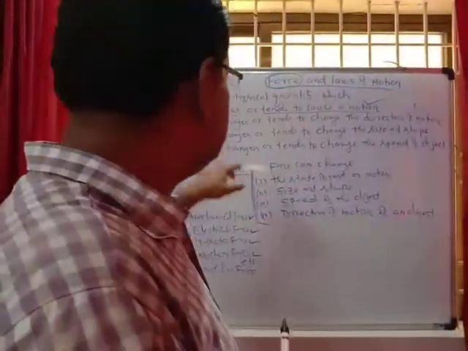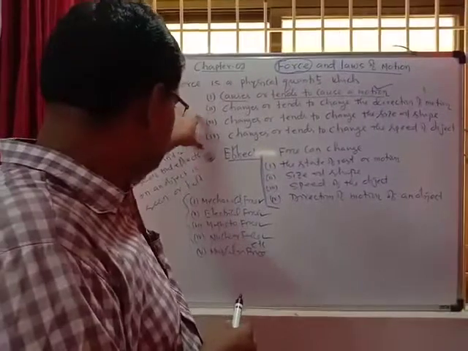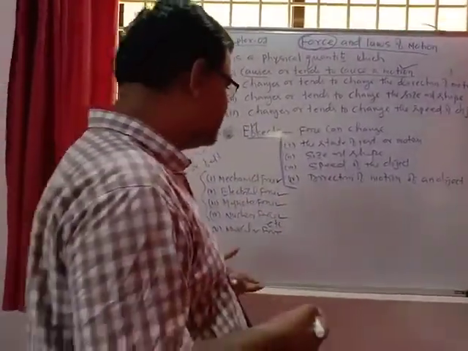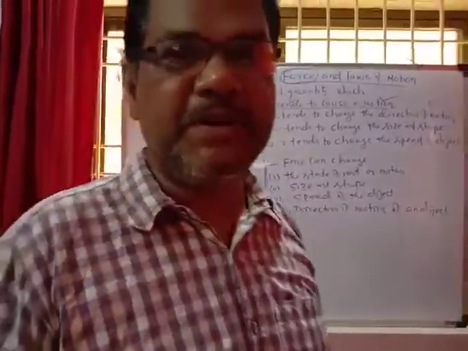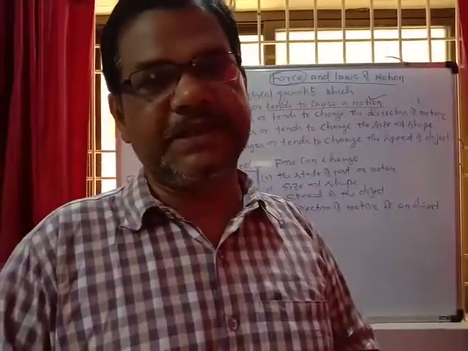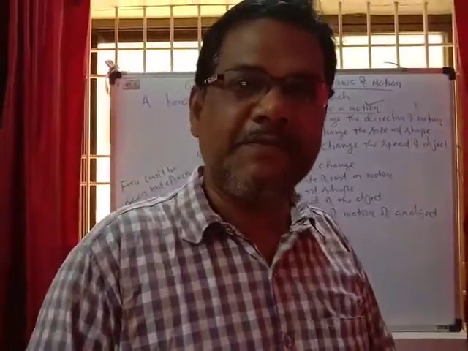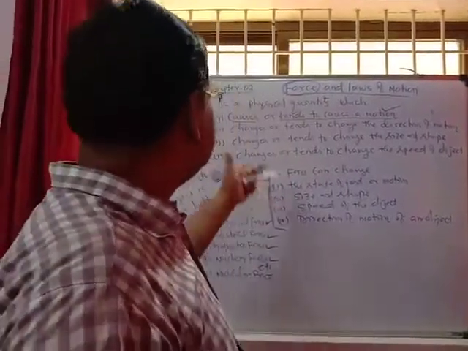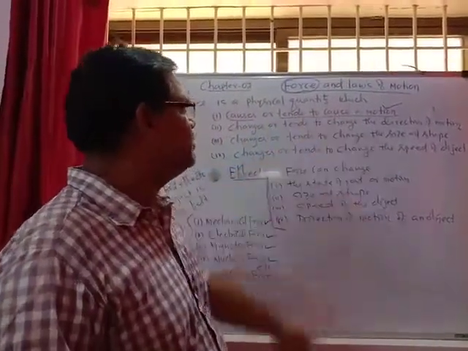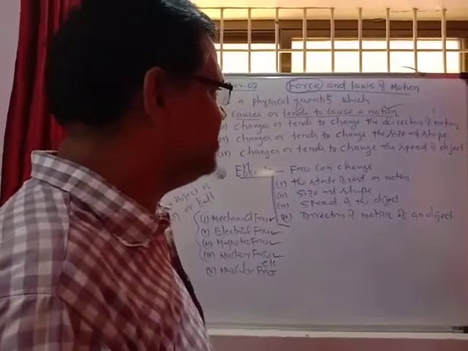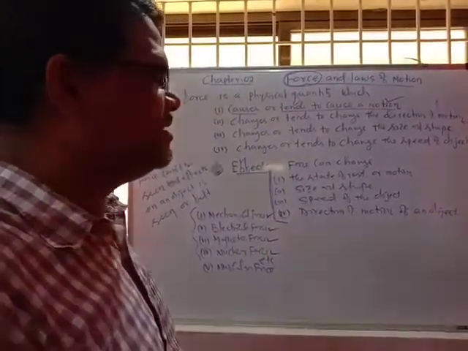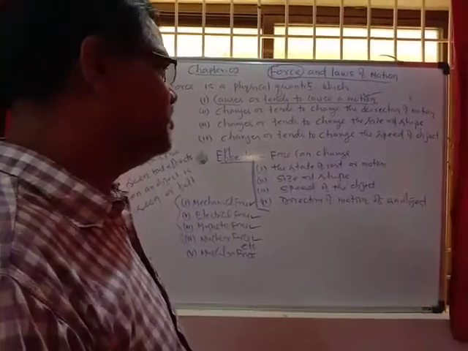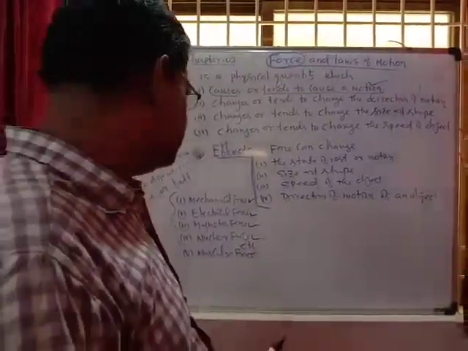So that is all about forces, and you know that different types of forces are there. Ultimately, in a single sentence, you can say force is nothing but a pull or push on the object. Or you can say force is the external agent which causes or tends to cause the motion, changes or tends to change the direction of the motion, changes or tends to change the size and shape of the body, or changes or tends to change the speed of the object. This is all about force.